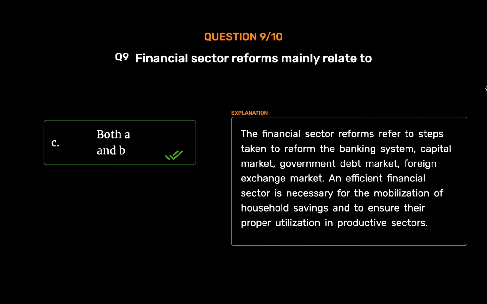Both A and B. The financial sector reforms refer to steps taken to reform the banking system, capital market, government debt market, foreign exchange market. An efficient financial sector is necessary for the mobilization of household savings and to ensure their proper utilization in productive sectors.